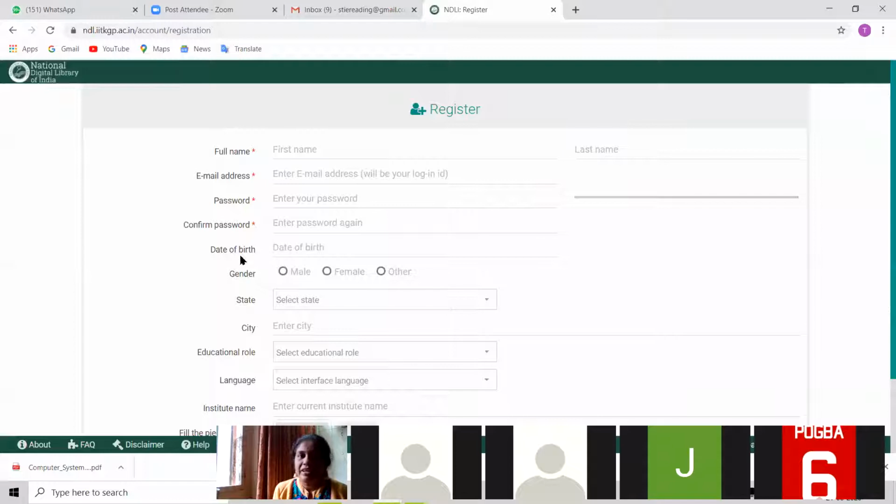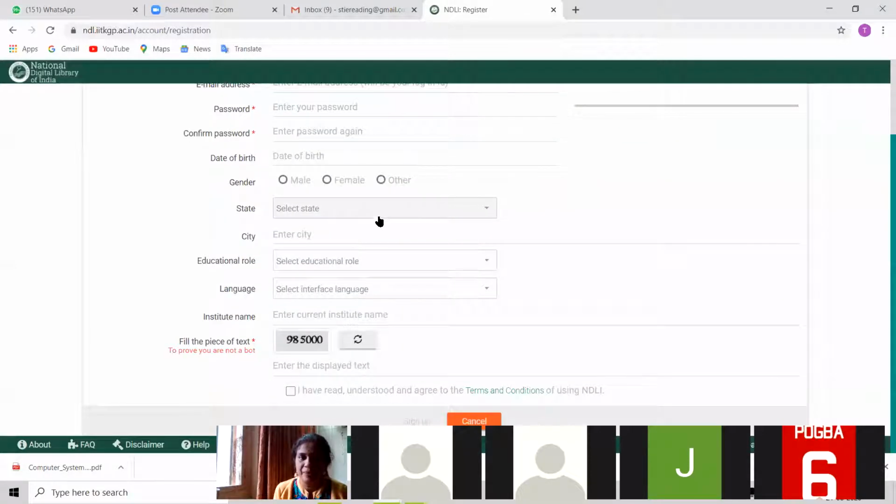Then whatever is mandatory in this form, whatever is there with the red color asterisk, that you have to fill. Type this captcha over here. Click this box. Don't forget to click this box. And then here there is one button, sign up, which is now not activated because I have not filled the form. You have to click on that sign up button and the mail will come to you. Okay.